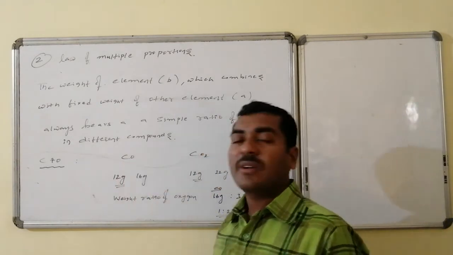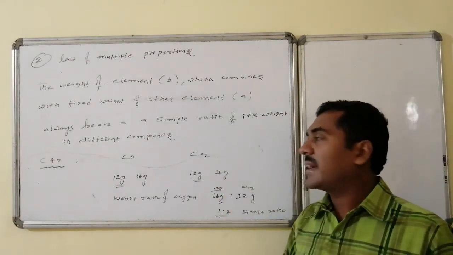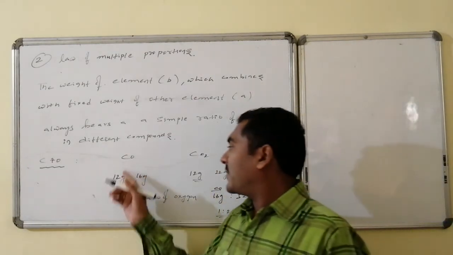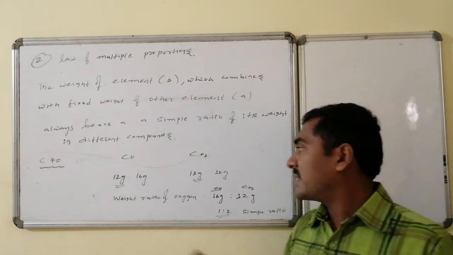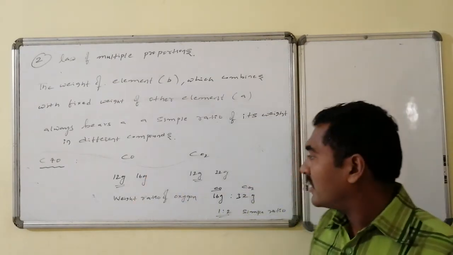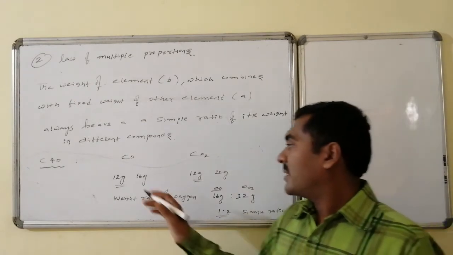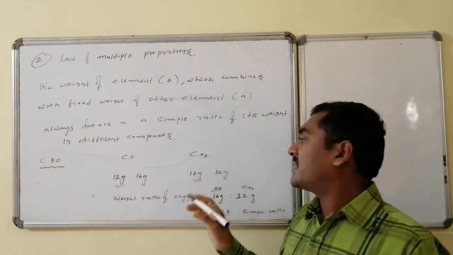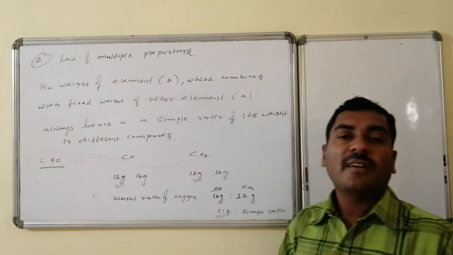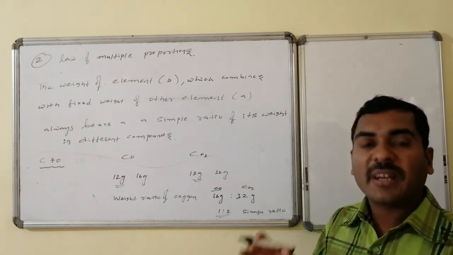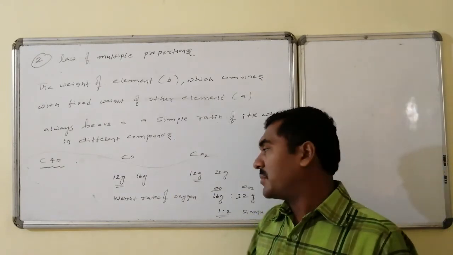Here carbon monoxide formation occurs, and carbon dioxide formation occurs. The weight of carbon is 12 grams, whereas the weight of oxygen is 16 grams. Weight of carbon is 12 grams, weight of oxygen is 32 grams. As a fixed weight of A is present, with the fixed weight of A, different amounts of B combine to form different varieties of compounds.